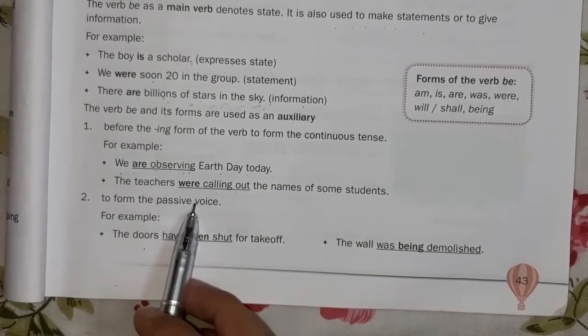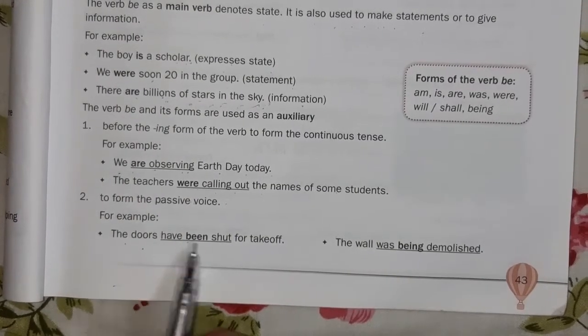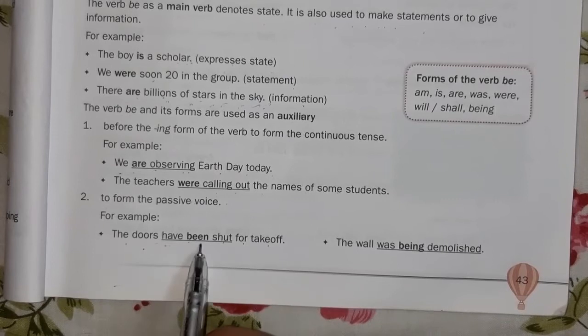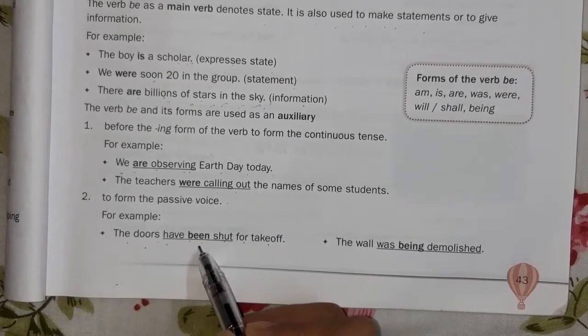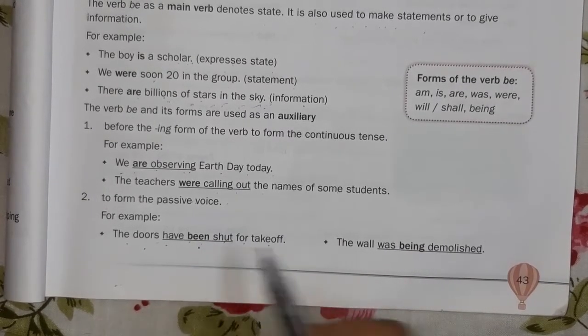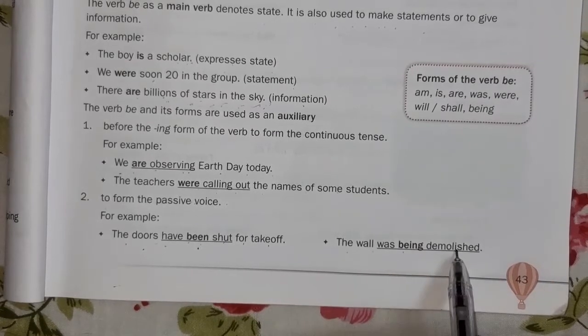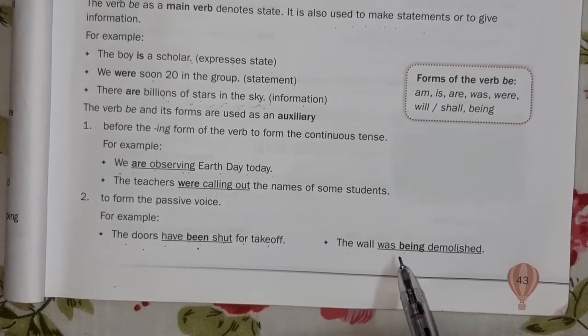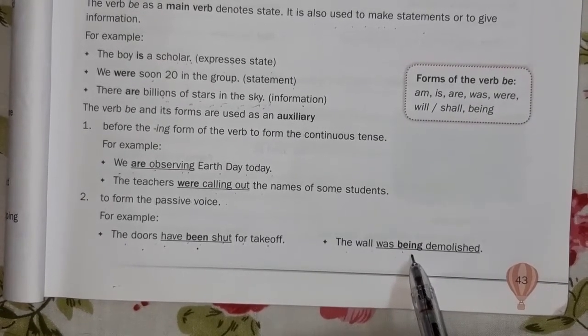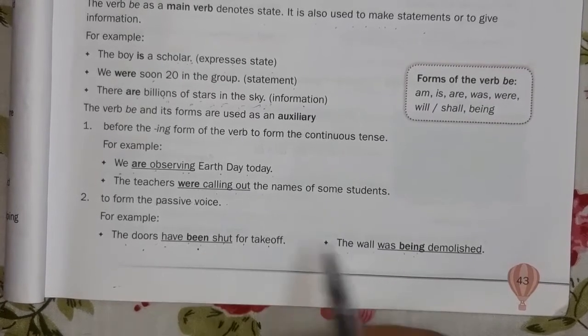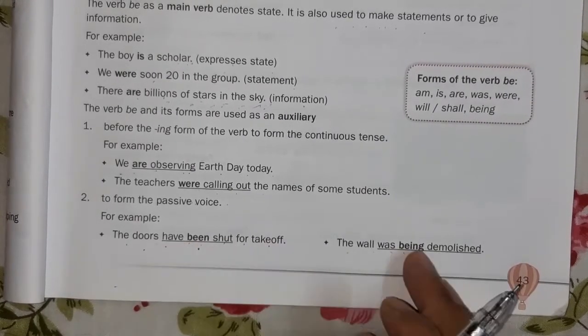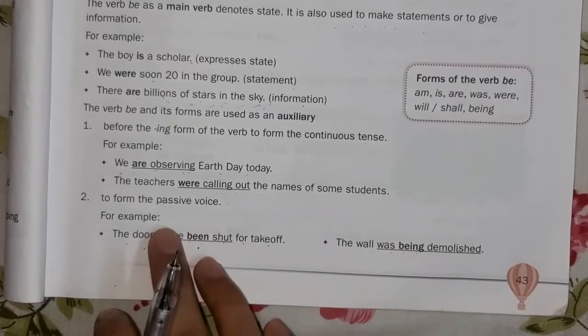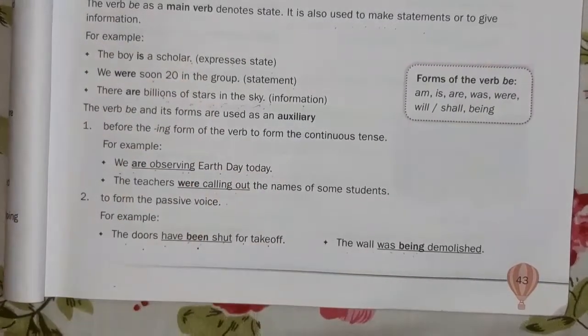So to form passive voice, for example, the door has been shut for takeoff, which is written in present perfect passive voice. The wall was being demolished, which is written in past continuous passive voice. So in this way this is written in passive form. To make passive form also, we use the be form of verb.